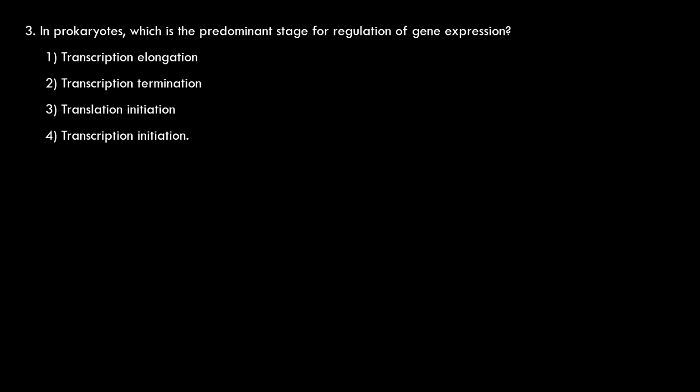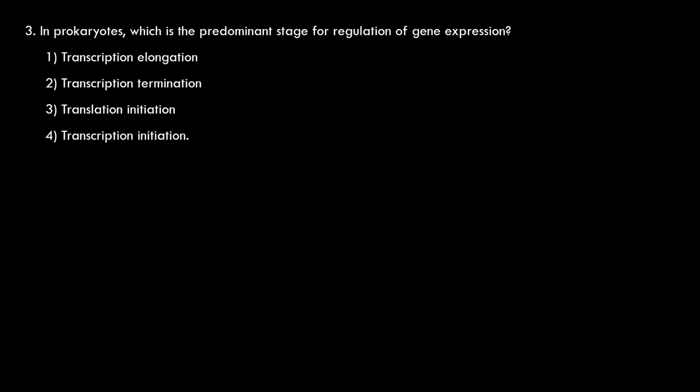The transcription initiation is correct, not transcription elongation. Once the transcription is initiated, elongation is carried out by the core enzyme. Transcription termination is regulated by the terminator sequences as well as a factor known as rho factor. Translation initiation is regulated by initiation factor and the availability of initiator transfer RNA.